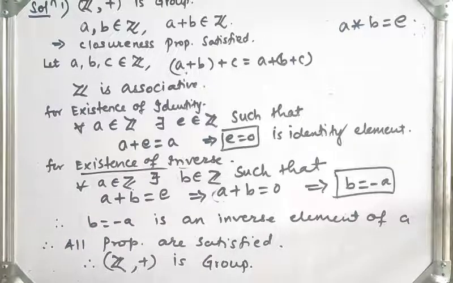Now next we will see the next definition, abelian group.